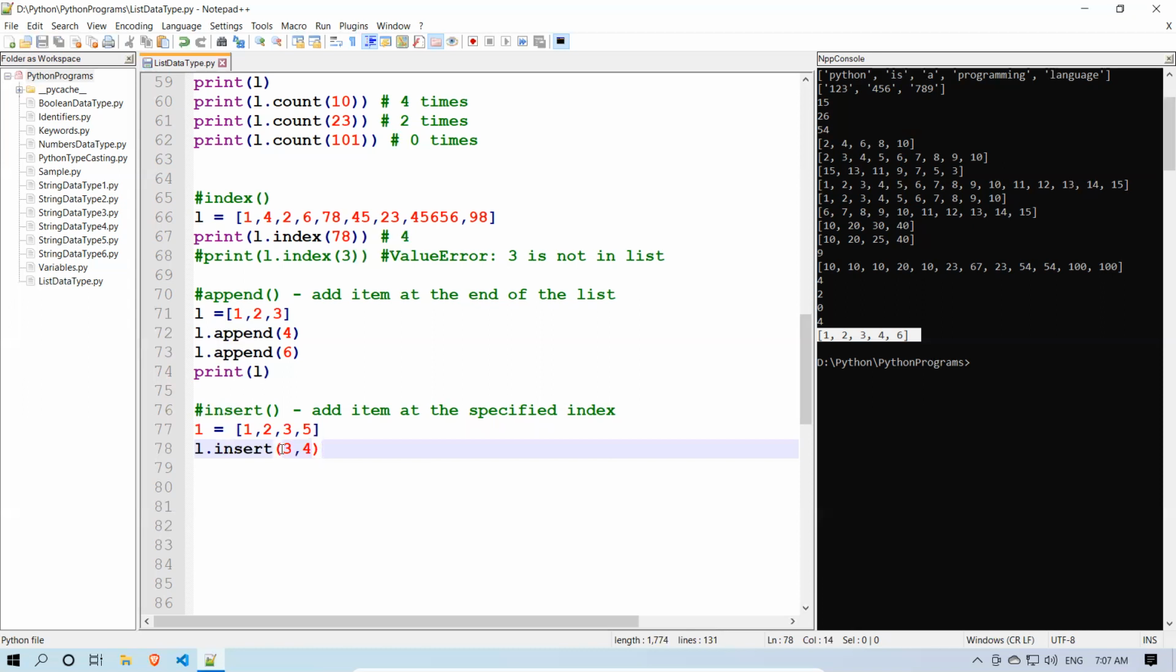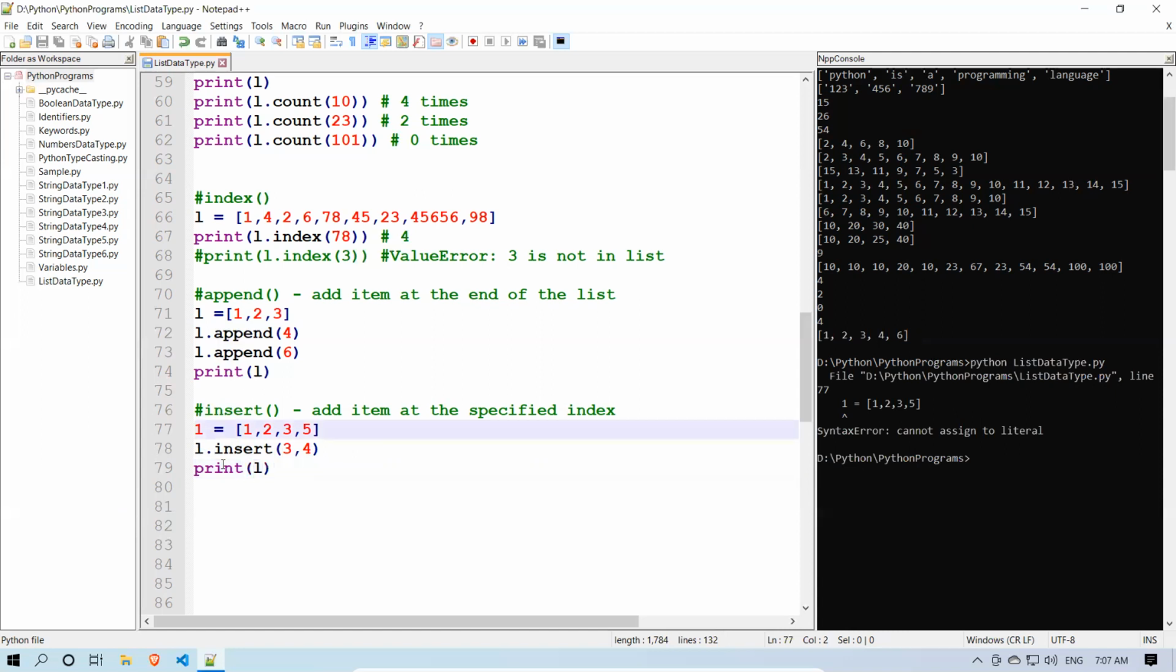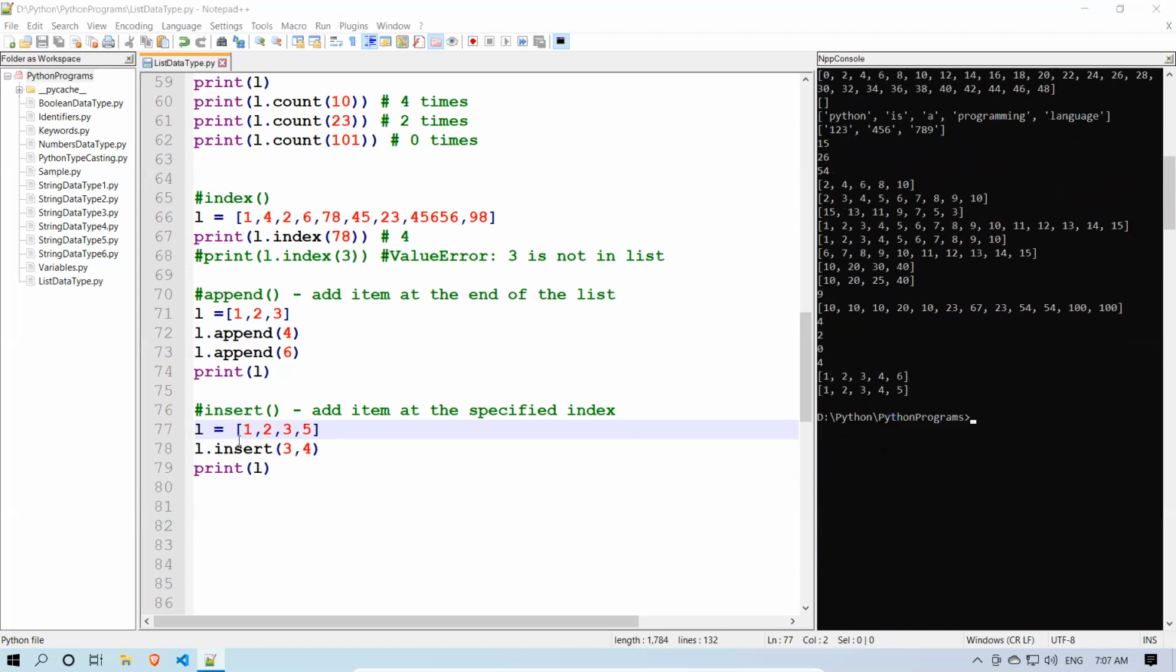So now what I'll do, I'll print this L. I'll print the list again. So now how my list looks like. This is L. So when I execute again, you see that my list is 1 2 3 5 actually. But in the third index, I inserted value 4. Now it became 1 2 3 4 5.